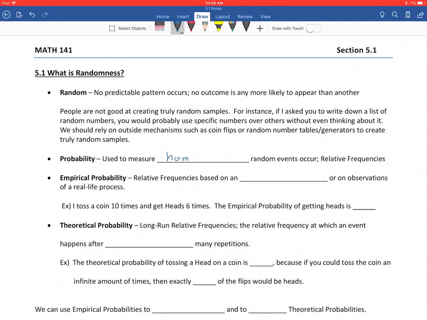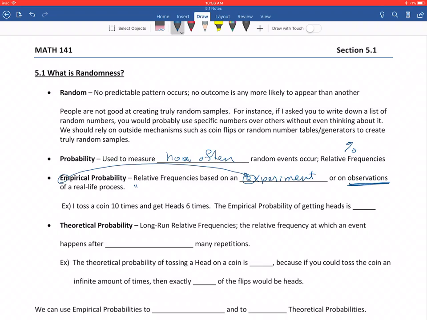Probability is used to measure how often random events occur. These are relative frequencies. So again, probabilities are usually given back in percents. There are two different kinds of probabilities. You've got empirical probability, which are frequencies that are based on an experiment or on observations. Both of those are kind of key words for empirical. One thing that helps me remember that is the E for empirical and the E for experiment.